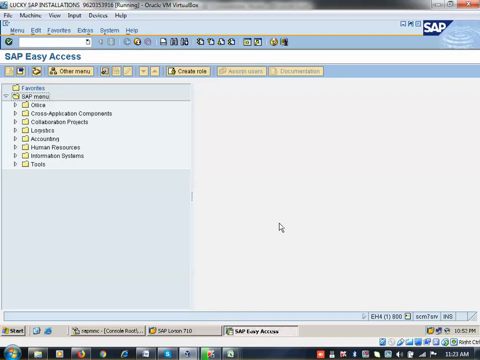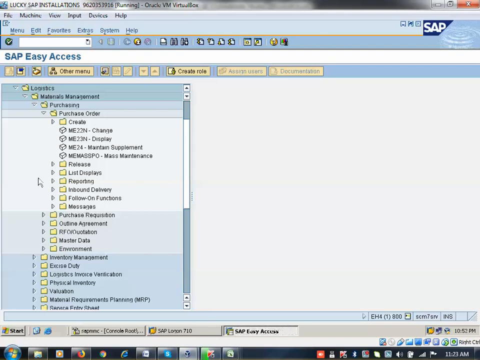Any doubt here? This MM02, you can go and change the material master. XK02, you can go and change the vendor master. XK03 you can display. If you have any doubt with adding and removing favorites, you can add it. You can go to Logistics here.